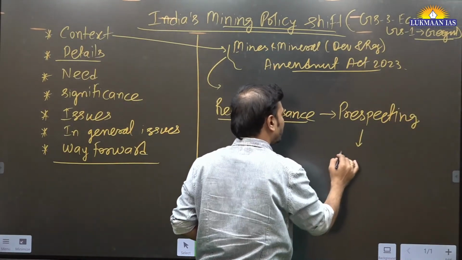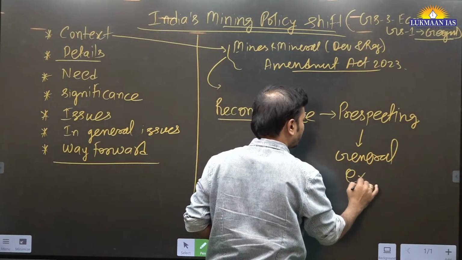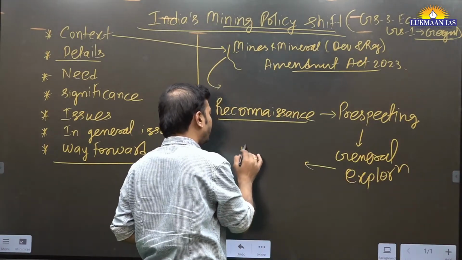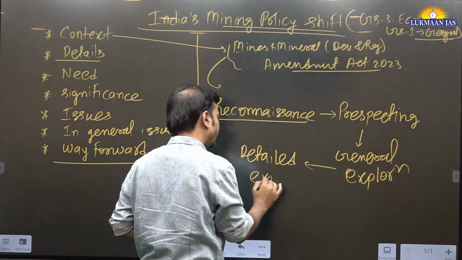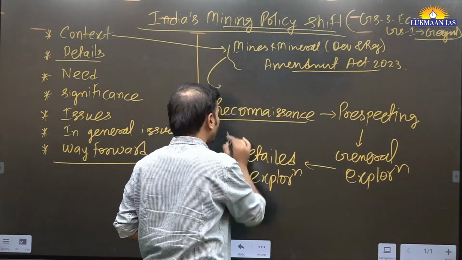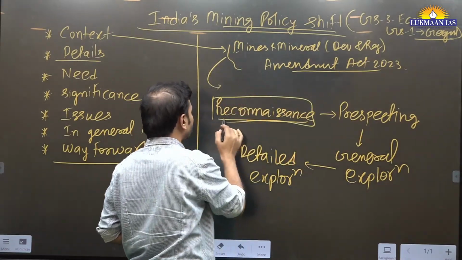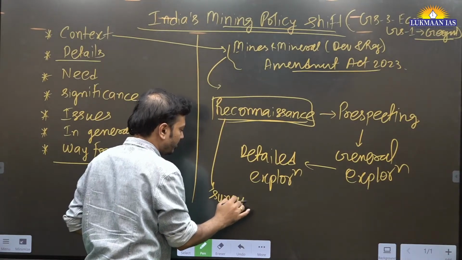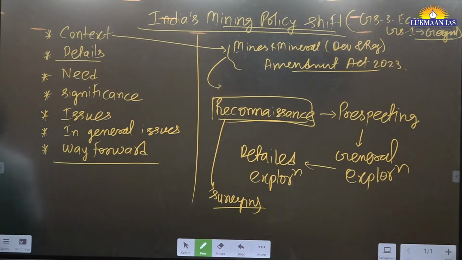Then it will lead to general exploration, and finally there will be detailed exploration. ऐसे sequence में जाएगा. Now reconnaissance will involve certain activities, like for example surveying. All these activities will be there. ठीक है.